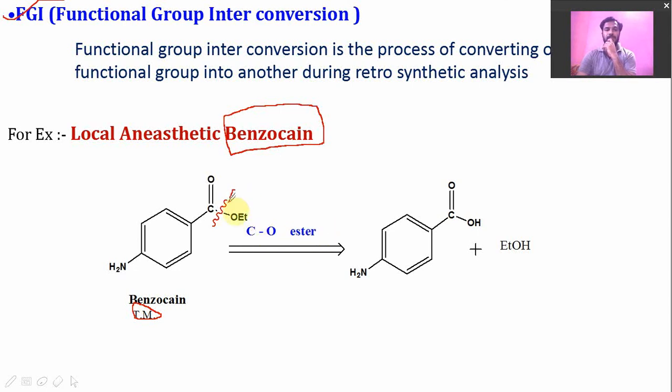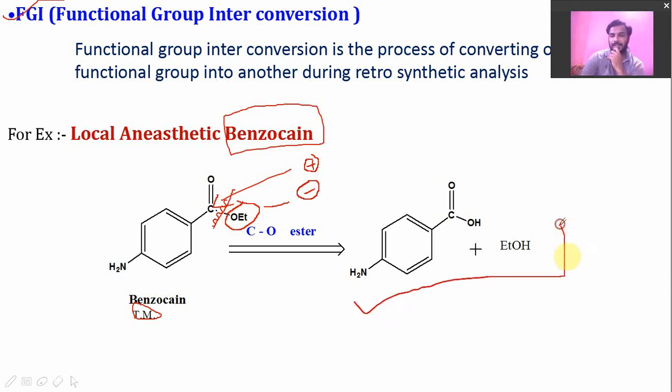If we disconnect the bond from here, we will get two synthons in which this particular carbon atom carries positive charge, and the rest of the species, OEt, carries negative charge. These two synthons can be prepared by the disconnection of this bond, and then we will stabilize them, and these are the synthetic equivalents of the two synthons.